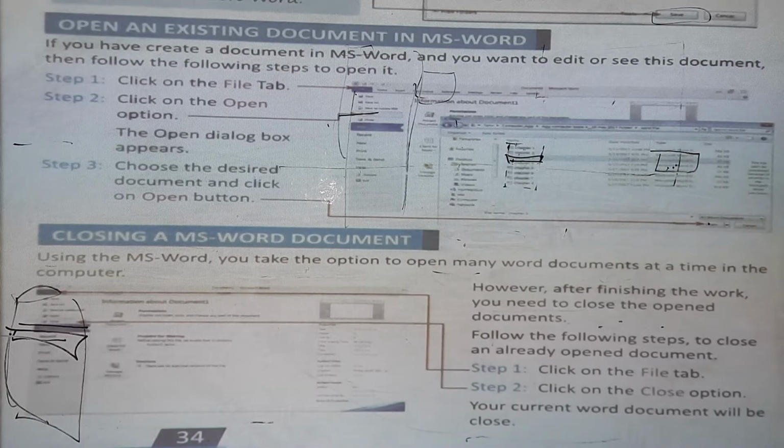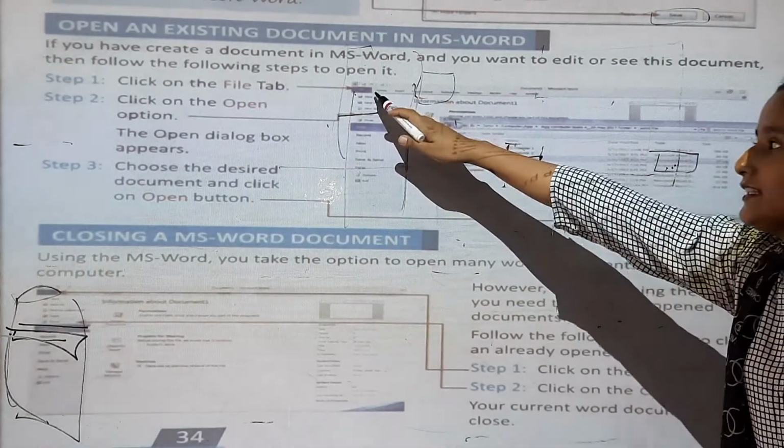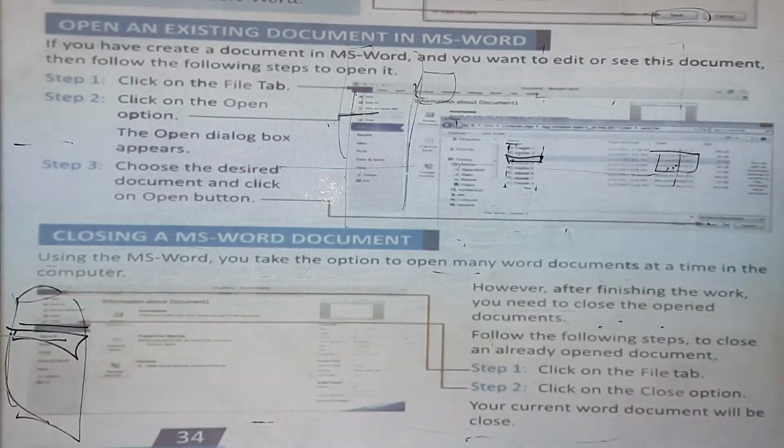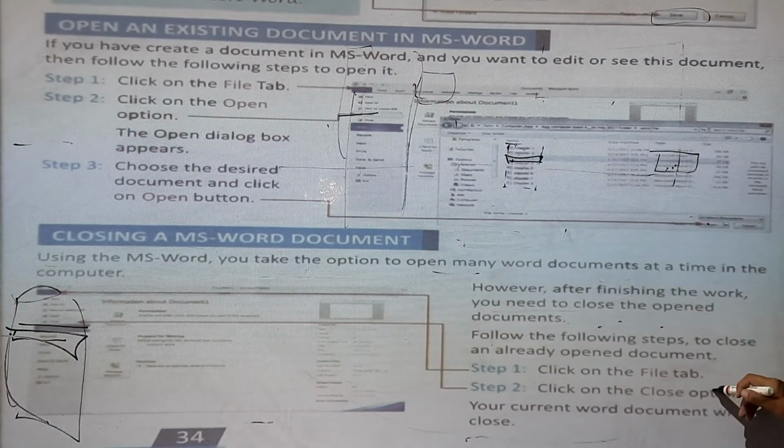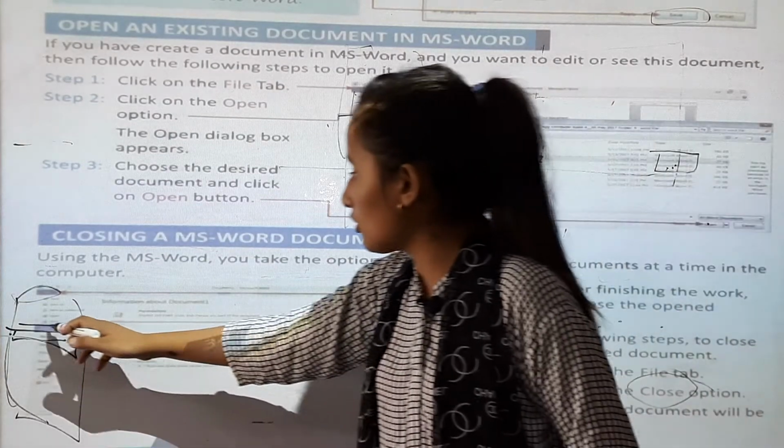Step 1, click on the File tab. You can click the File tab like this. Click on the File tab. And step 2, click on the Close option. You can see the option. Click on the Close option.